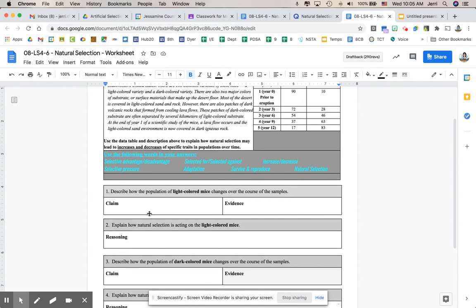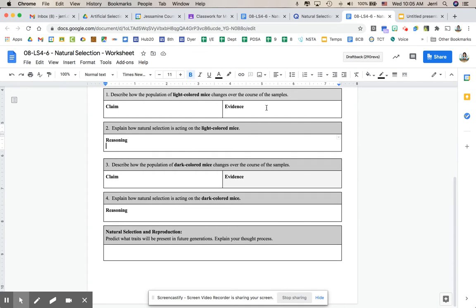You're going to put the information that I go over with you here in the claim, the evidence, the reasoning. So you'll fill in those three sections. What you'll do on your own is this 3 and 4, the claim, evidence, and reasoning down here at the bottom. And then you're going to answer this natural selection reproduction part right here on your own. So let's go ahead and get started.